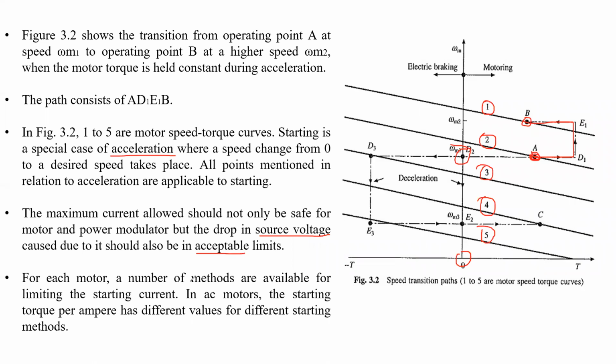Starting methods of DC motors. Have you heard the names 3-point starter, 4-point starter? So 3-point starter and 4-point starter are starting methods to start the motor.